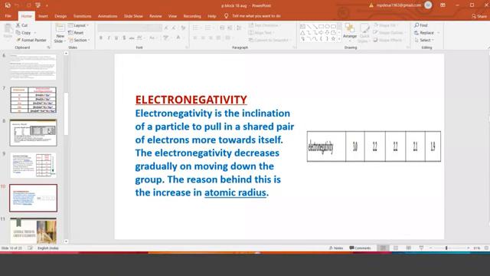And electronegativity values are given. It is 3, 2.2, 2.2, 2.1 and 1.9. So small difference in the electronegativity matters a lot in chemistry, especially in the chemical bonding chapter. So that small difference will give us an idea whether electrons spend more time with which atom. That is the idea.